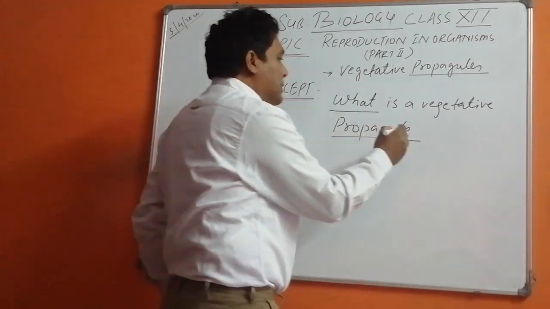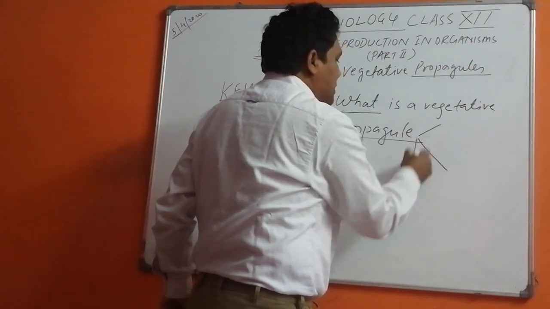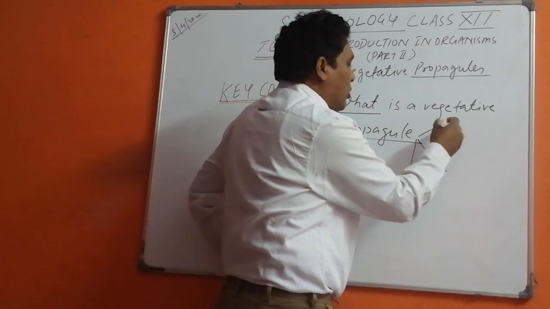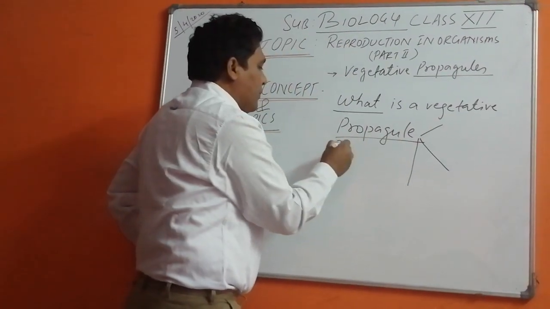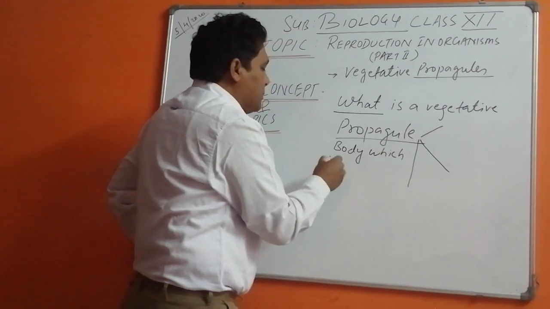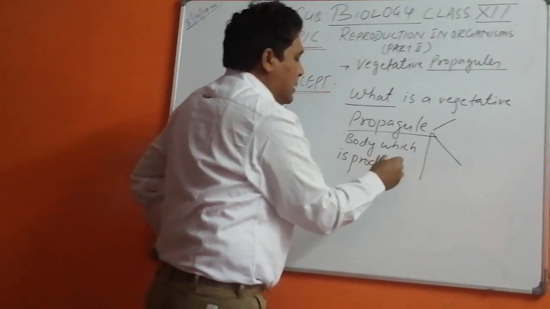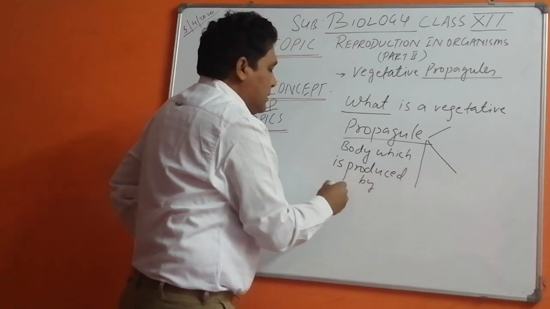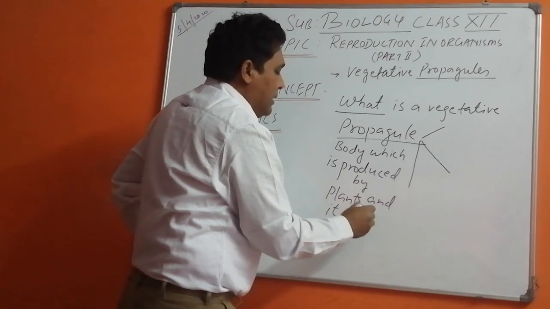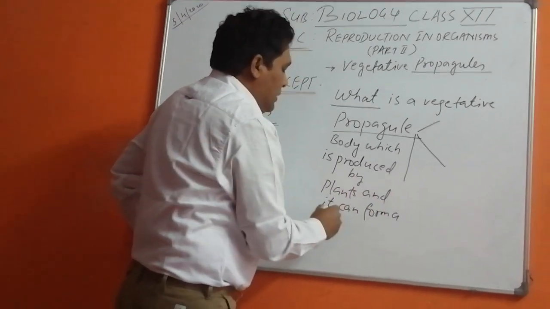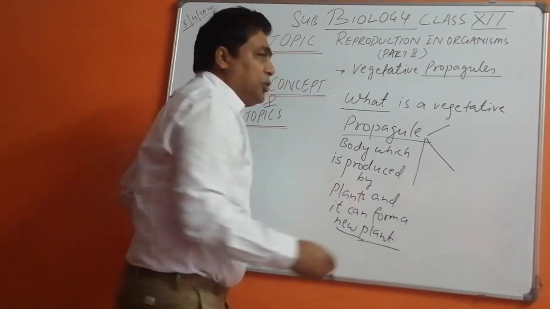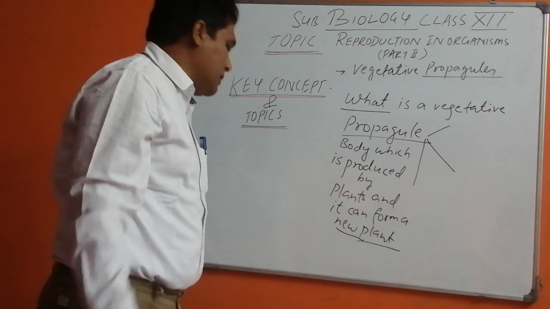When I talk about vegetative propagules, I am talking about a body which is produced by plants and it can form a new plant.